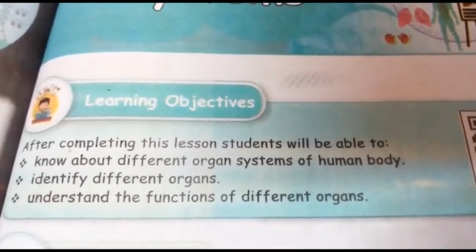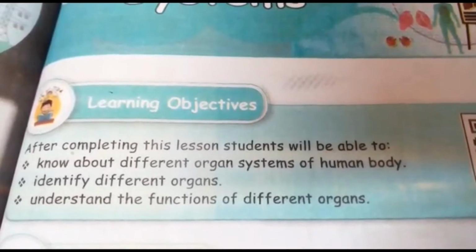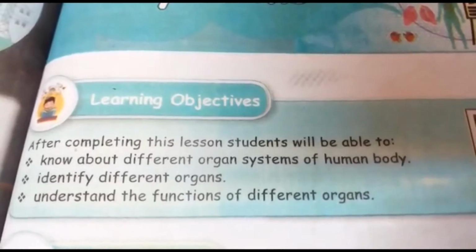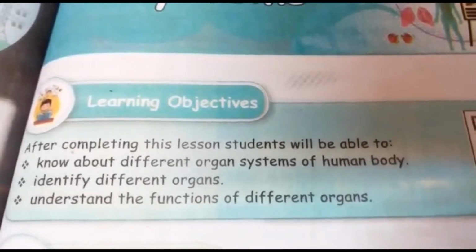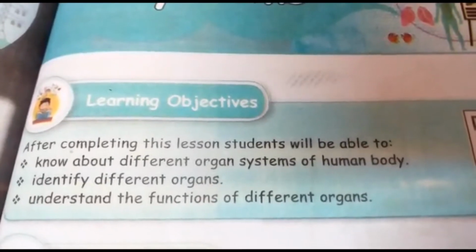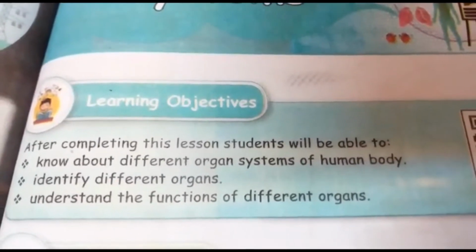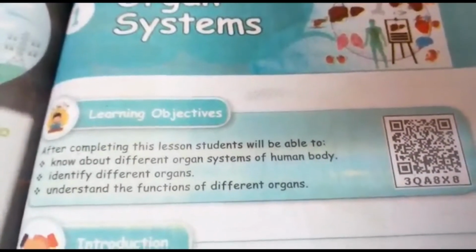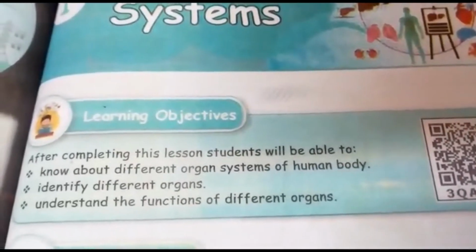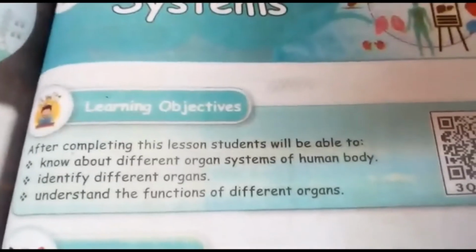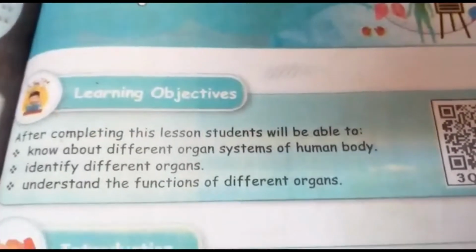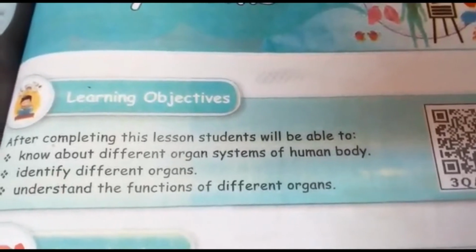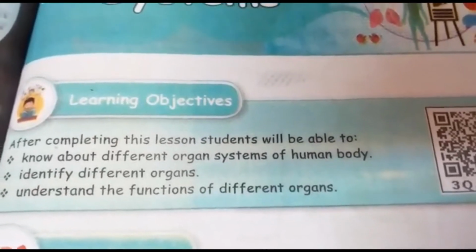Let's see about the introduction. We get energy for our daily activities from the food we eat. How is the food converted into energy? It is through the process called digestion. After we eat the food, waste products are removed from the body. The process involved in this is called excretion. We need oxygen to survive. Our body gets oxygen through the process called respiration.